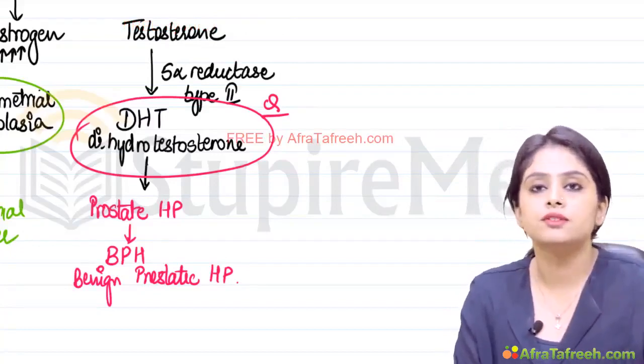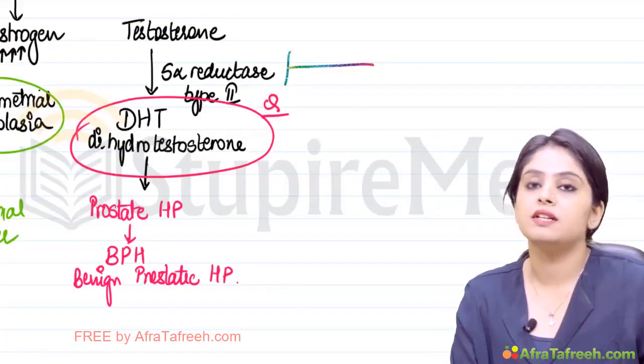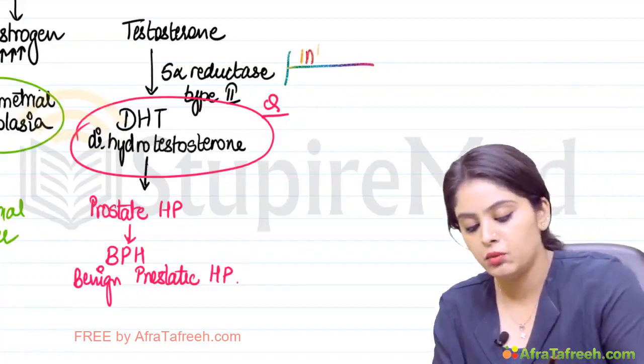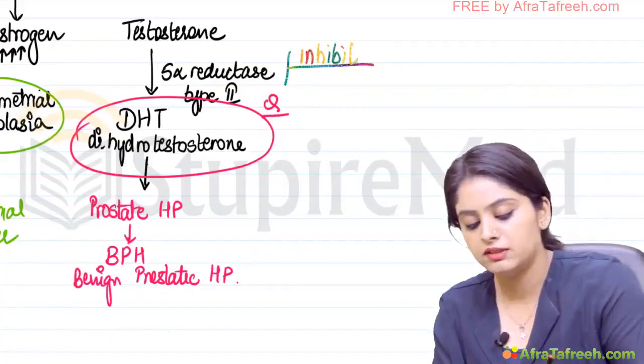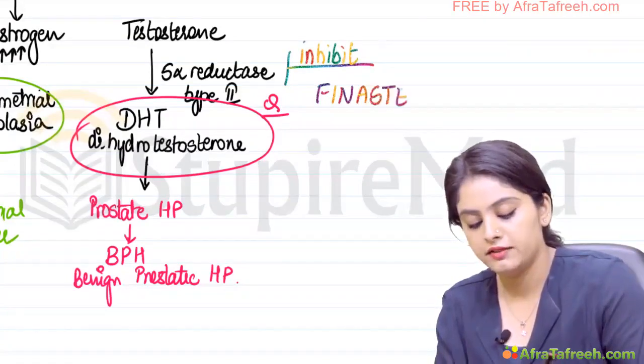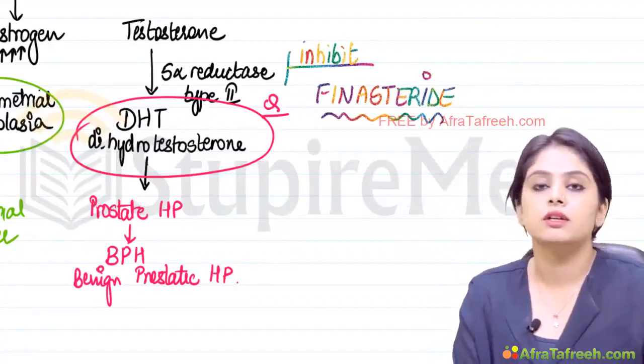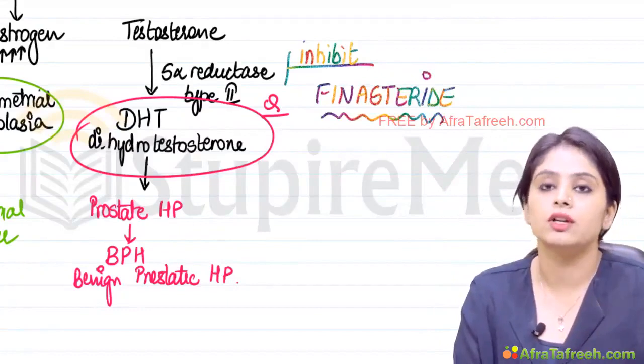So stop the synthesis of DHT. How do I stop the synthesis of DHT? By giving a 5-alpha reductase type 2 inhibitor. And what is the drug which inhibits this? That is finasteride. So finasteride will inhibit 5-alpha reductase type 2. DHT is not formed. Hyperplasia will not occur.